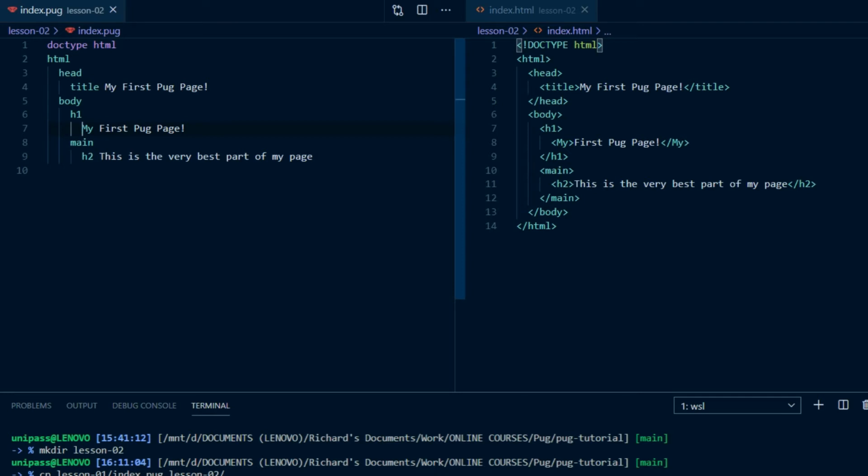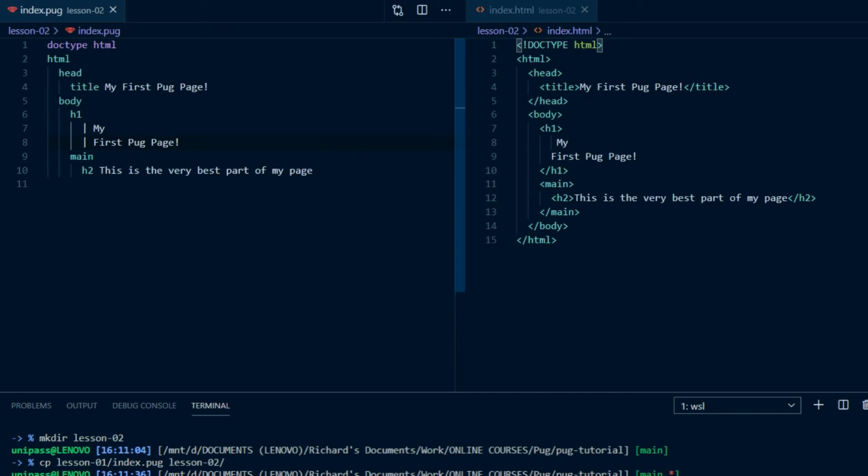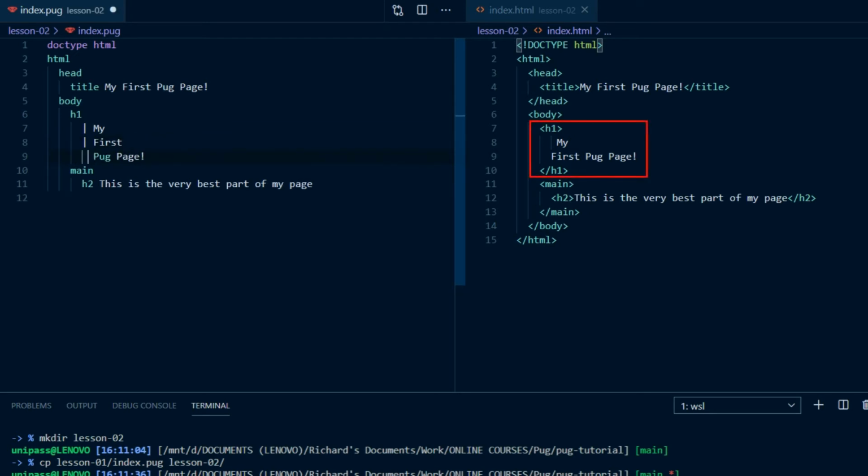The first way is to preface each of the lines of content with a pipe symbol, the vertical bar, which is to the left of the Z key on a UK or a US keyboard. h1 new line, indent one level, pipe, my, new line. Indent the same level and then pipe symbol, first Pug page. We can add as many lines of content as we like, as long as each one is prefaced with a pipe symbol, and now when we save that, the HTML will compile as we intend.